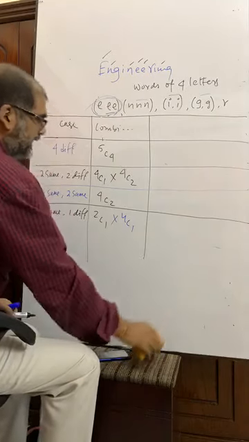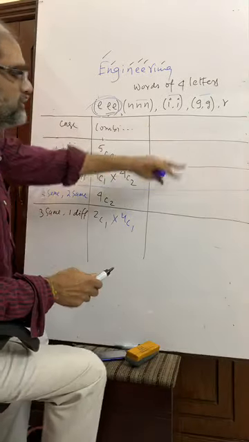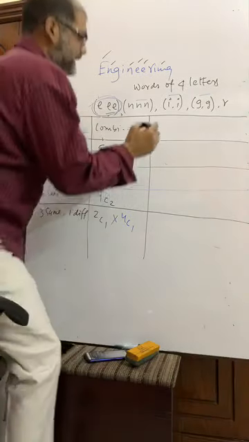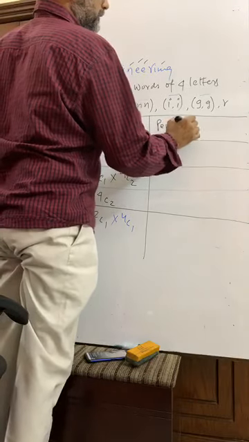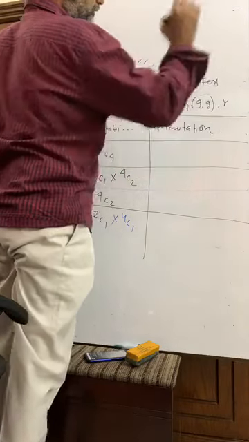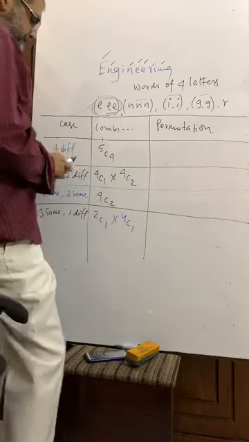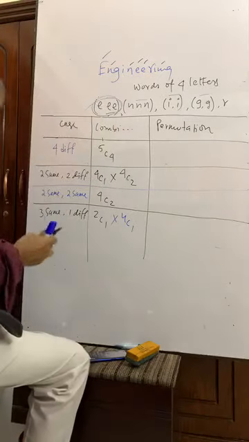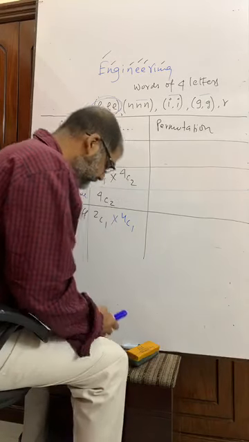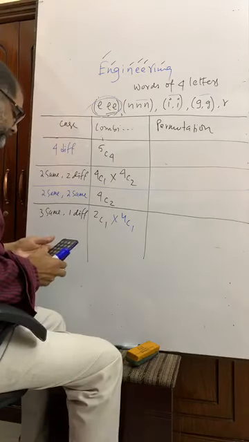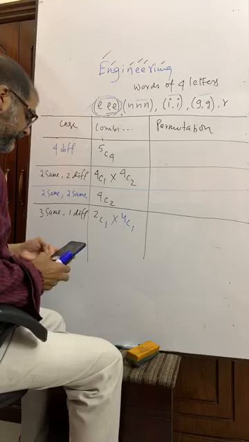Like the previous math, I have also kept this part blank. Here it is permutation. Now you see, here it is permutation.